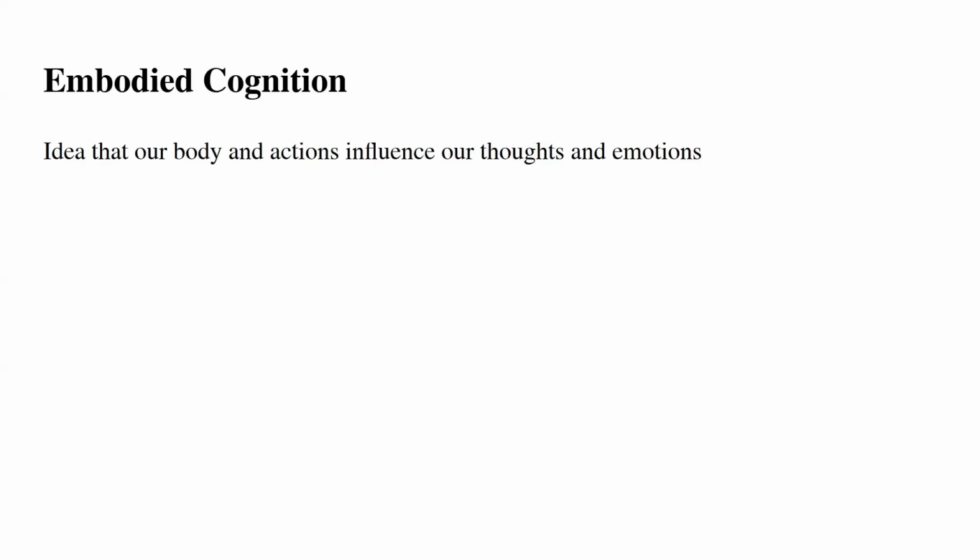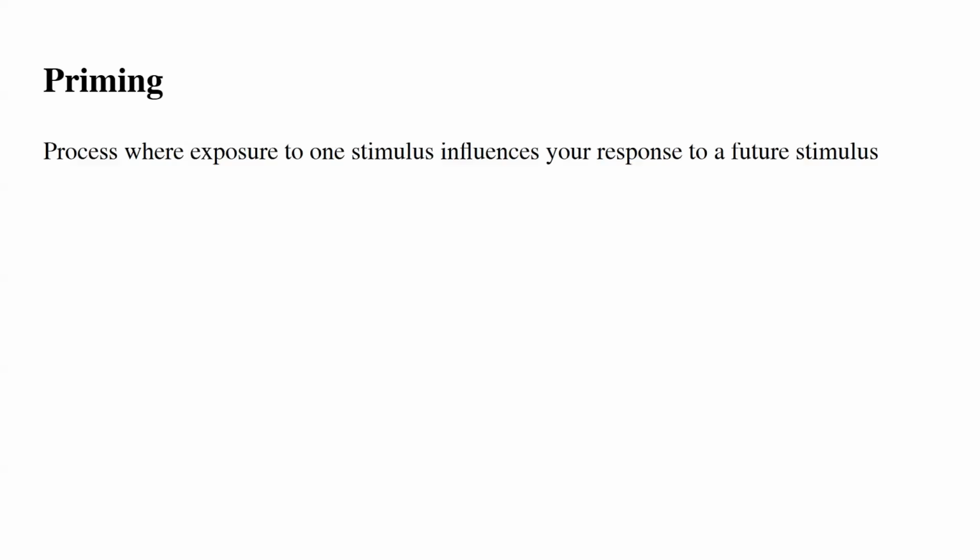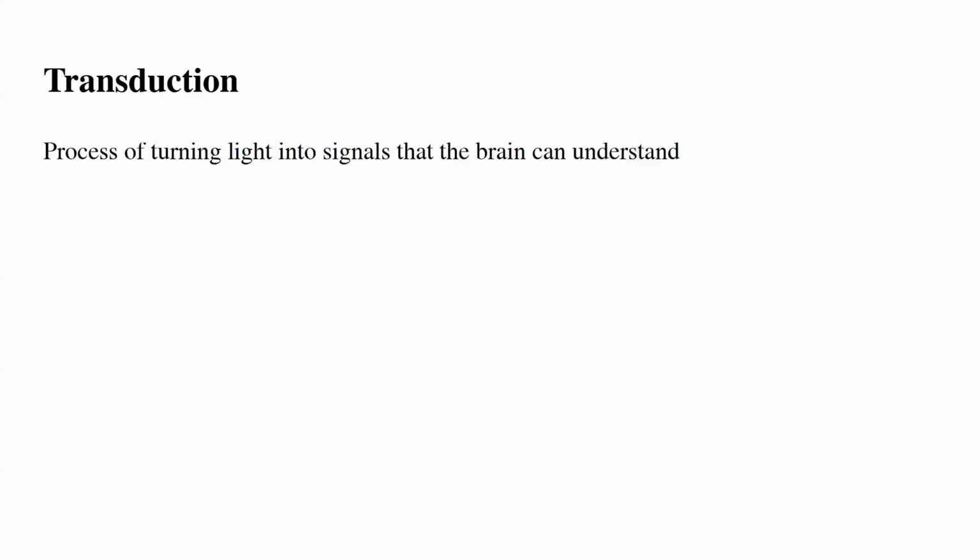Embodied cognition is the idea that our body and actions influence our thoughts and emotions. Subliminal is below the threshold of awareness, where hidden messages might influence you. Priming is a process where exposure to one stimulus influences your response to a future stimulus. Hue is the color we see. Transduction is the process of turning light into signals that the brain can understand.